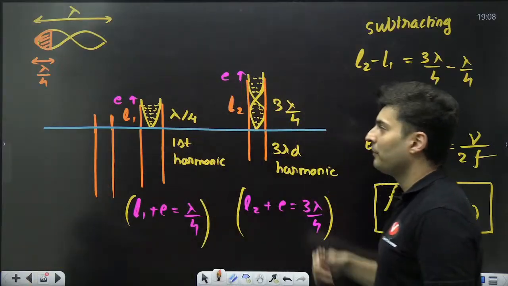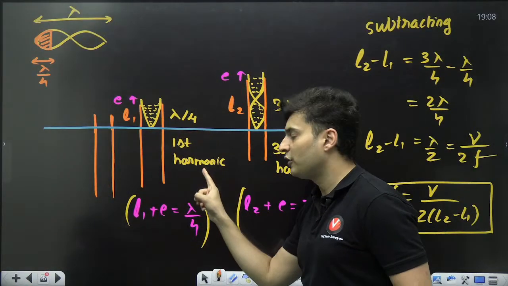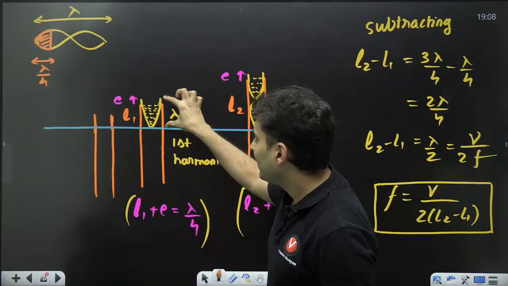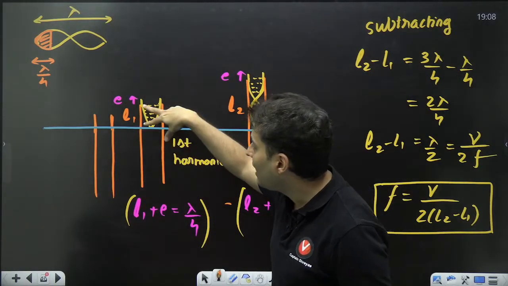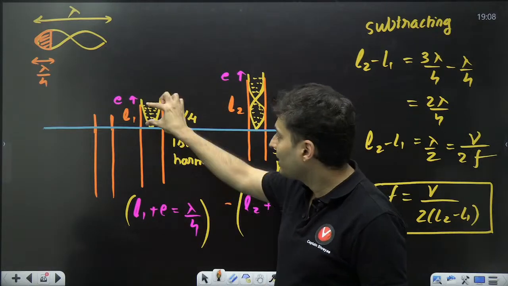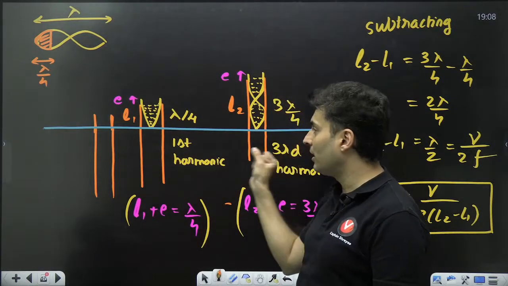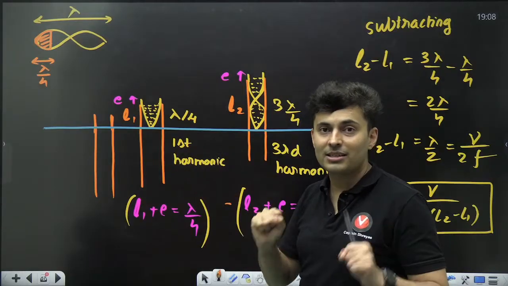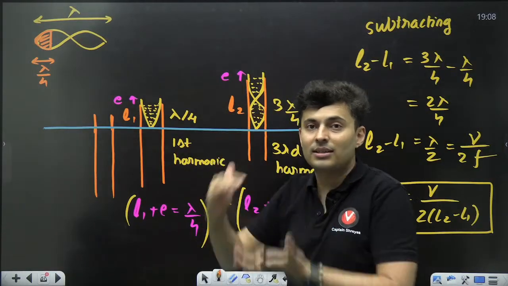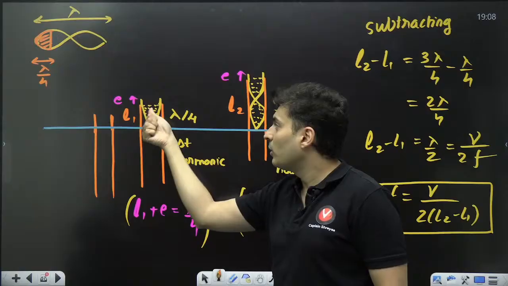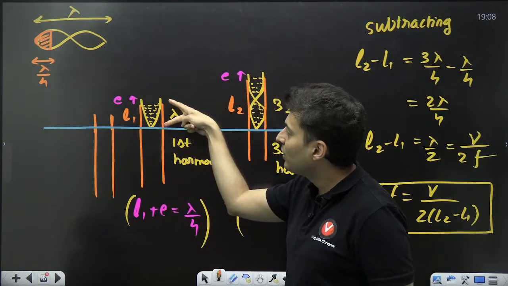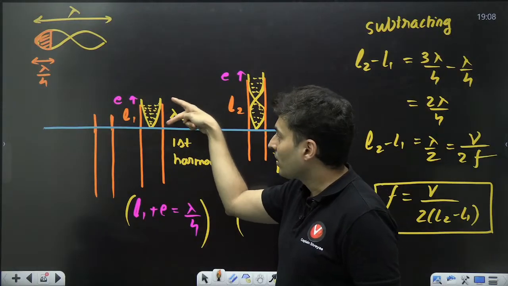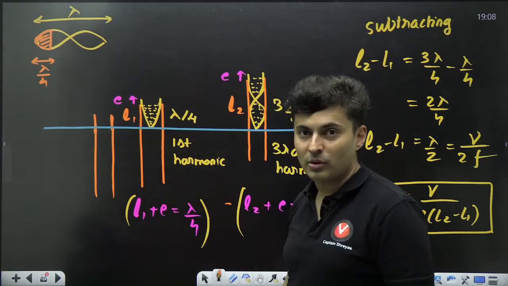Look at this diagram. The first resonance, first harmonic happens in this manner. So that minimum length L1 is what is given to you. This is not third harmonic or fifth harmonic which is given. The first time the resonance occurs is for the first harmonic, when lambda by 4 is the length of the standing wave which is produced.